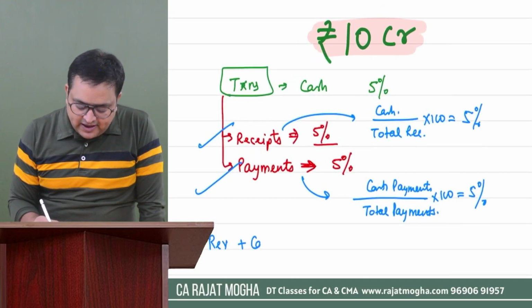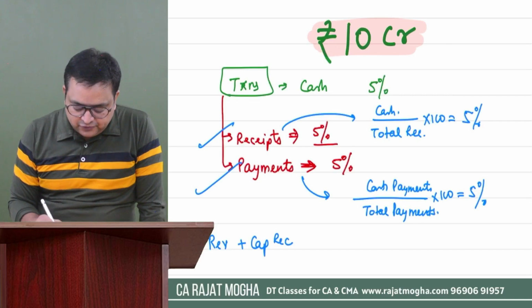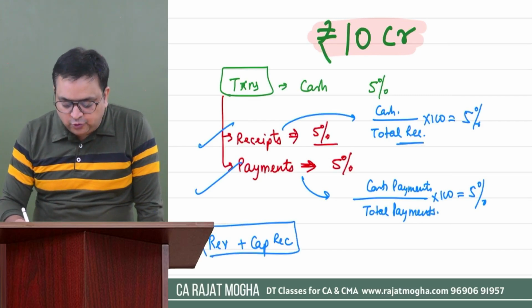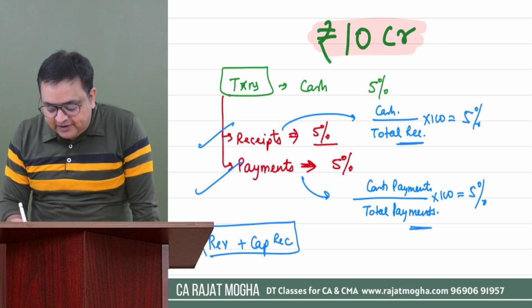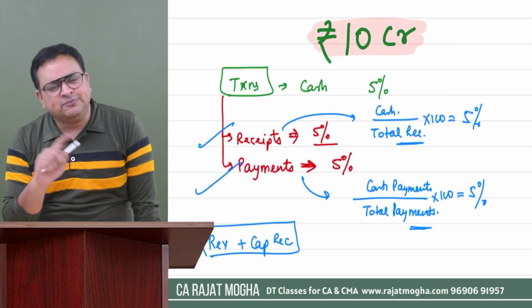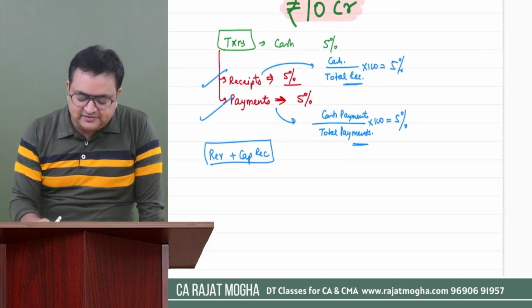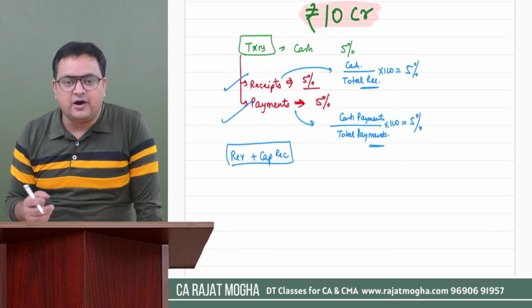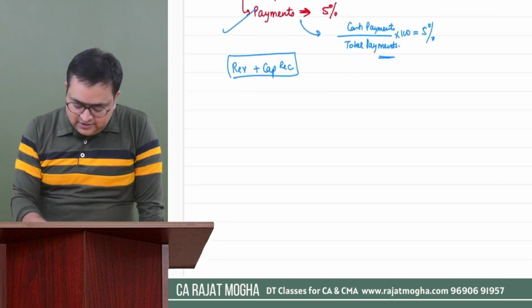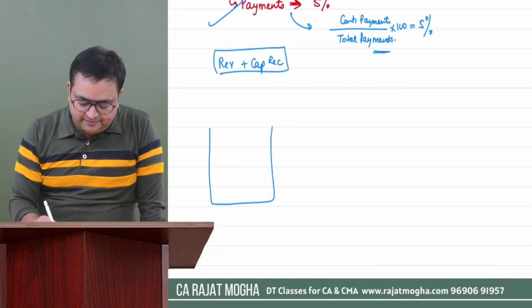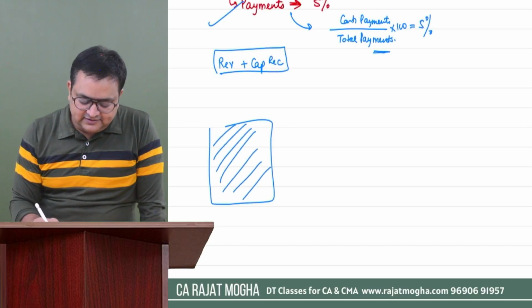One last thing which you should remember: these receipts or these payments can be your revenue receipts also. It can be your capital receipts also. So when I am saying total receipts or referring to total payments, it includes both revenue receipts and capital receipts. Now you can ask me, sir, what is a revenue receipt and what is a capital receipt? How will we differentiate it? See, I'll give you an example. Let's say this is Mr. X.